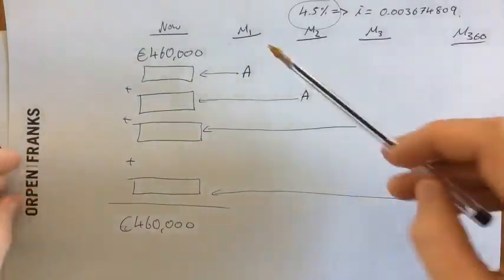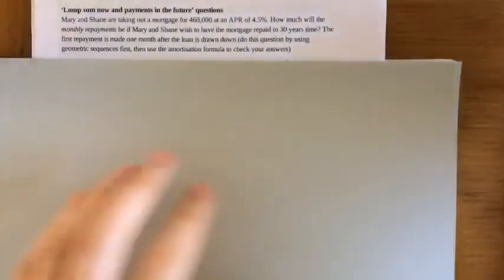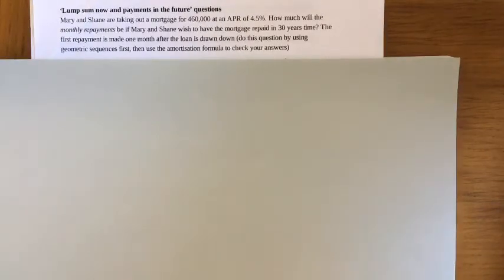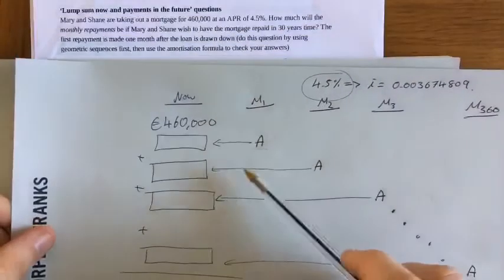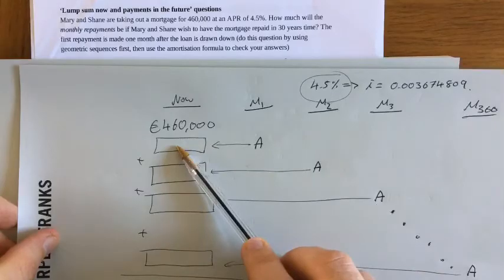So now we're going to use this diagram here to actually do the maths for this question. And this part that I'm going to do now would be the part that you would need to show in an exam. So we'll do month 1 first. The amount that they pay back for month 1, we need to bring it back to present values.